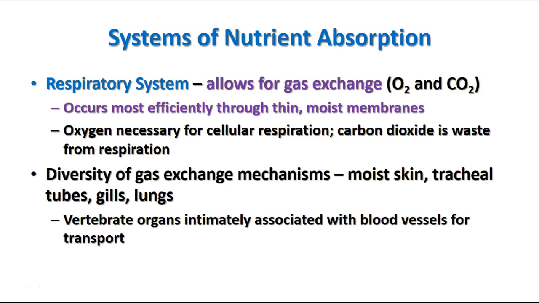Gills are found in crustaceans and in fishes and amphibians in some stages of their development, and then most of the rest have lungs. The vertebrate organs that are involved in gas exchange, the gills and the lungs, are intimately associated with blood vessels, and the blood vessels actually provide the transport mechanism for the oxygen and the carbon dioxide.